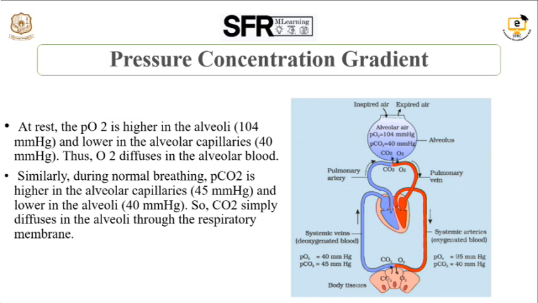At the same time, in the tissues, the actual metabolic processes take place. Oxygen is utilized in the tissues and carbon dioxide is produced in the tissues. By using the oxygen, the entire metabolic process happens, and at the end of the metabolic process carbon dioxide is eliminated. So the tissues contain a higher amount of carbon dioxide, a partial pressure of 45, and the oxygen level is low in the tissues, which is 40 mm Hg partial pressure.